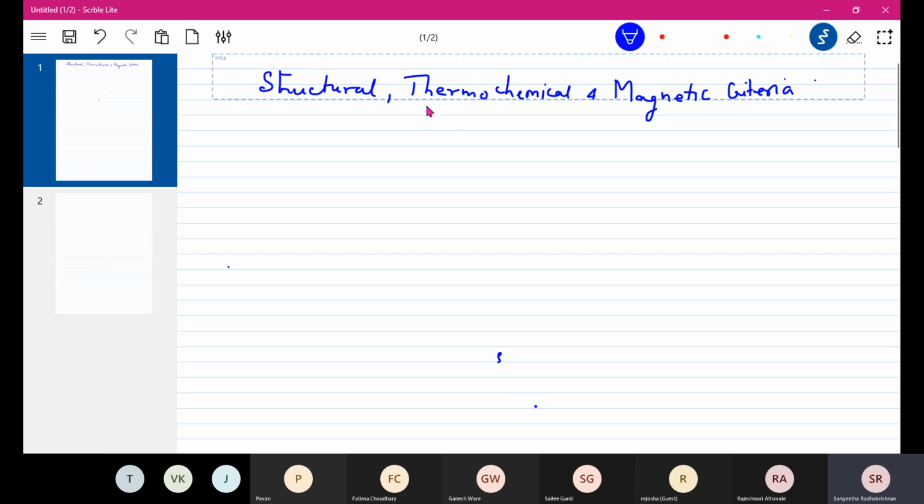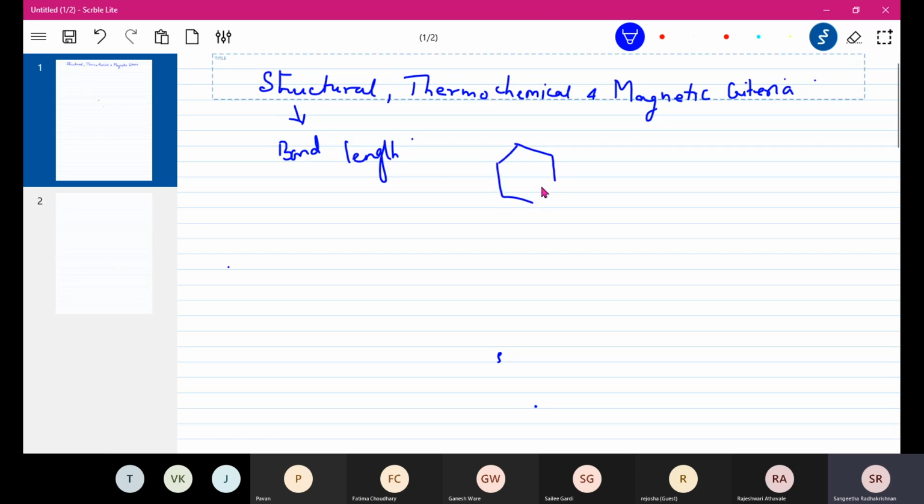When we talk of structural, we are generally talking of the bond length in the aromatic molecules. We evaluate the bond length. That is what is meant by structural evaluation. Nothing much to learn here.